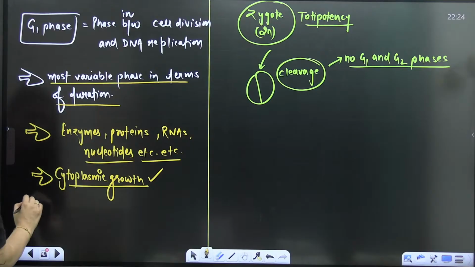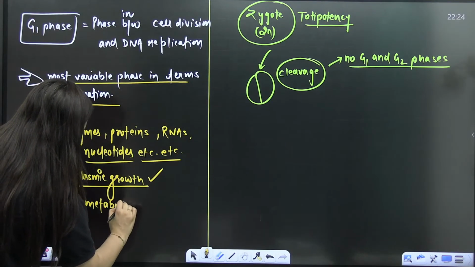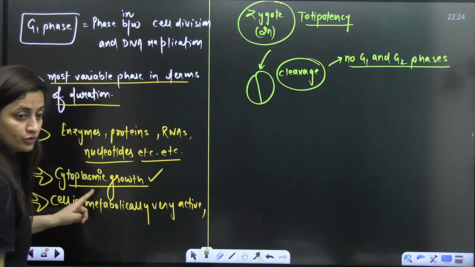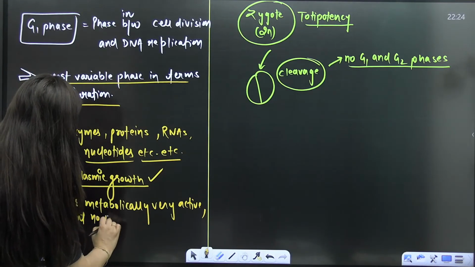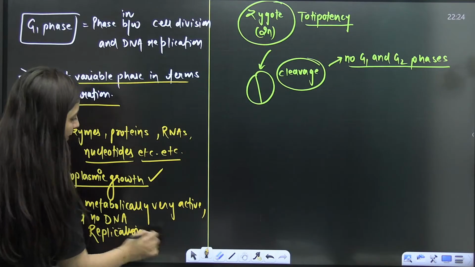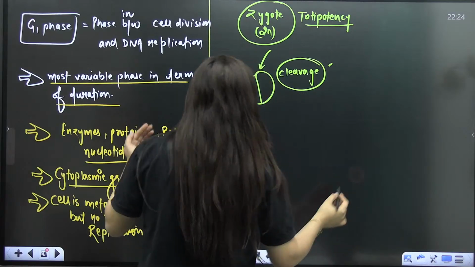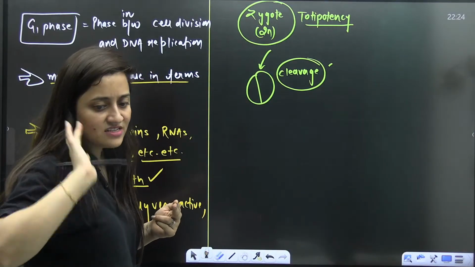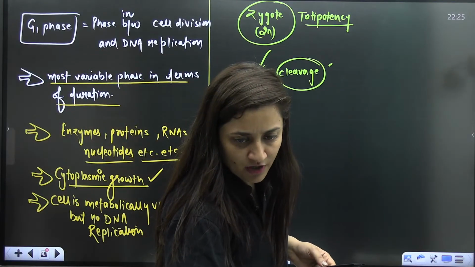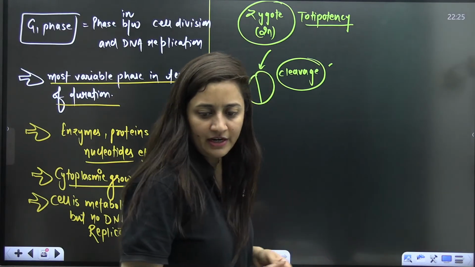So remember, in this phase your cell is metabolically very active. That's why I already mentioned cytoplasmic growth is there, but no DNA replication. Remember this. But no DNA replication is there. So DNA will only replicate in the S phase. NTA's favorite question. Keep it in your mind. Is that clear, everybody? Okay.